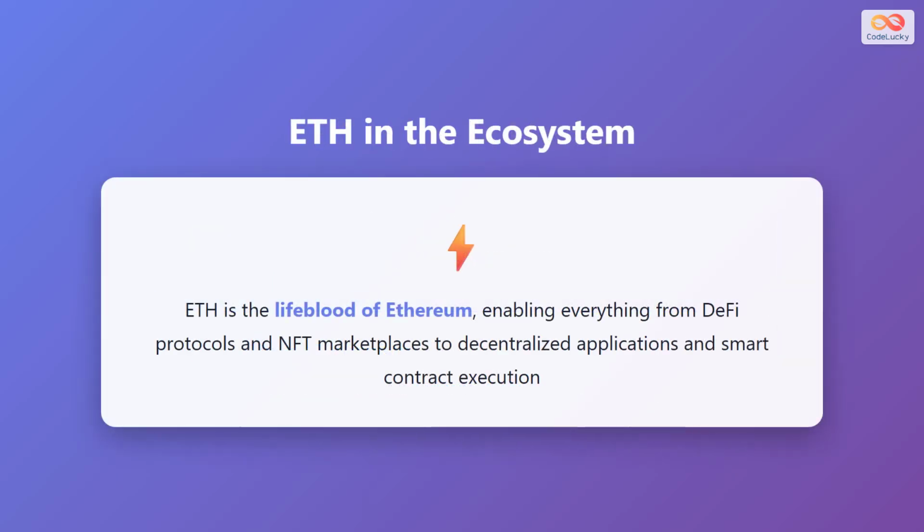To truly understand Ether's importance, think of it as the lifeblood of the entire Ethereum ecosystem. It enables everything from decentralized finance protocols and NFT marketplaces to decentralized applications and smart contract execution. Without ETH, none of these innovations would be possible. It's the fundamental resource that makes Ethereum the world's leading platform for decentralized applications and programmable blockchain technology. As the ecosystem continues to grow, Ether remains at the heart of it all.